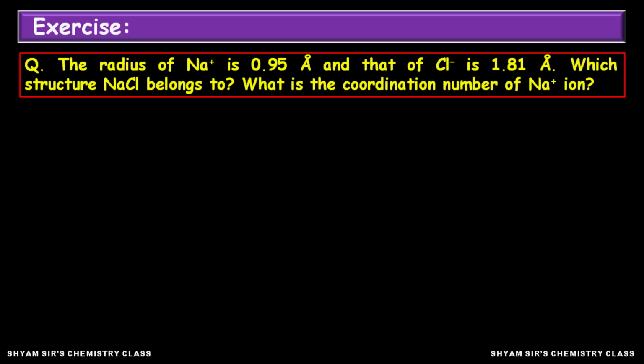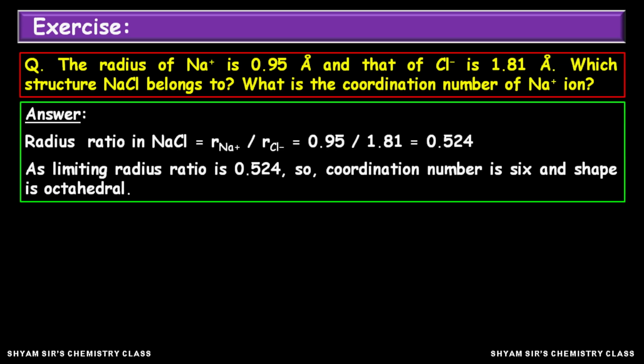So you have to say that the radius ratio in NaCl, that is r Na plus by r Cl minus, equals 0.95 by 1.81. So this becomes 0.524. Now if you look at this table, 0.524 falls in the range of 0.414 to 0.732, and that means it is octahedral and the coordination number is 6.